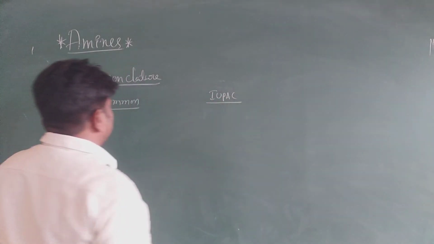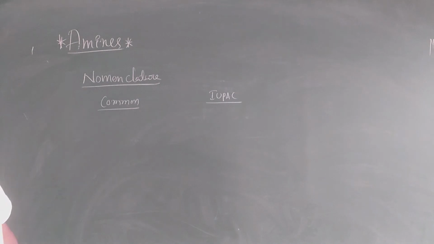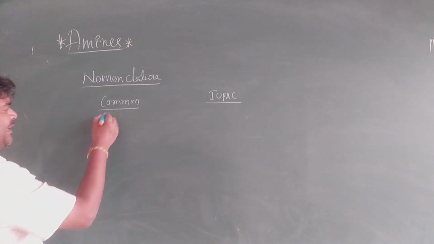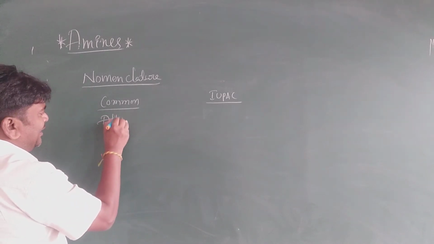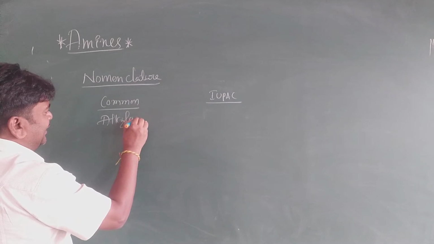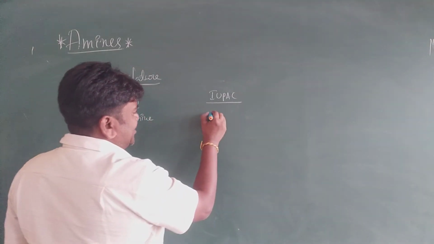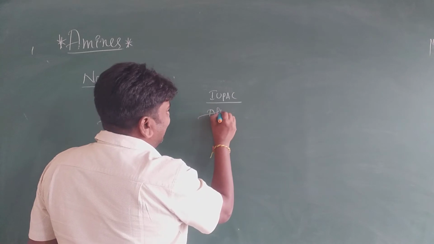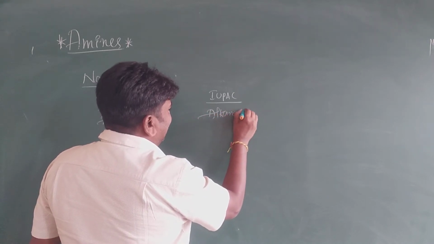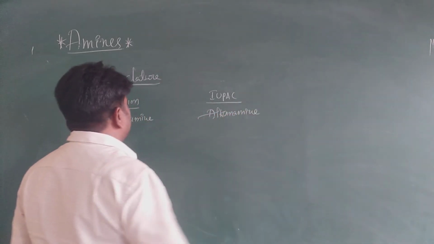In the common system, we use alkyl amine. In the IUPAC system, it is alkanamine. This one is very important.